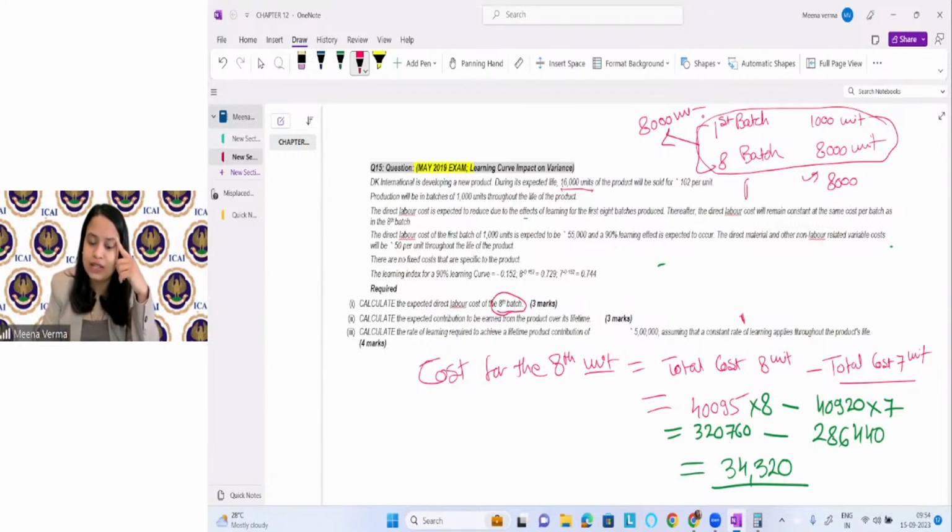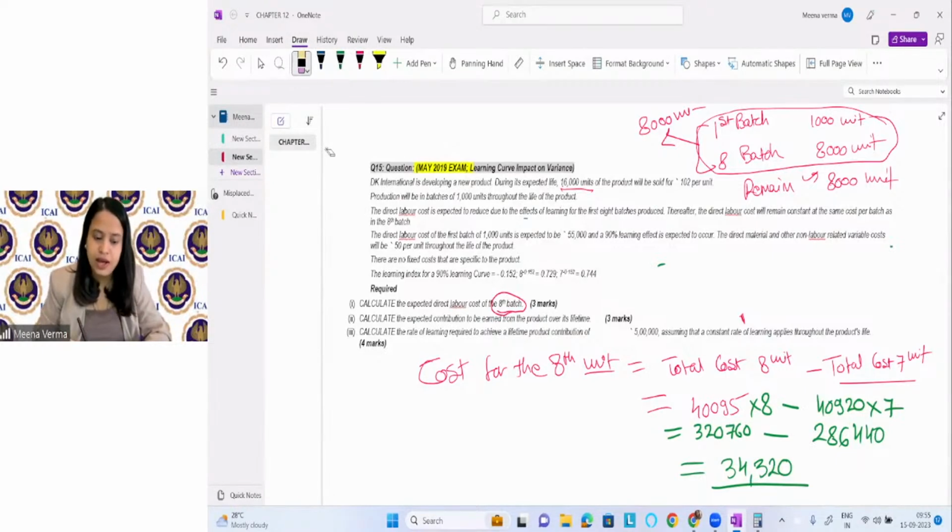Now this is the remaining unit, 8,000 units. So total becomes 16,000 units. So up to the 8th batch, the learning curve is applicable. Whatever the cost is for the 8th batch, it will be constant for the next 8,000 units, the next 8 batches. So this is what is mentioned here, that it will be constant for the next 8,000 units.